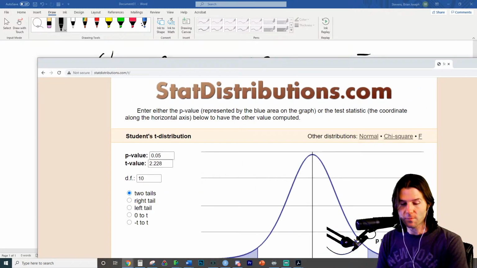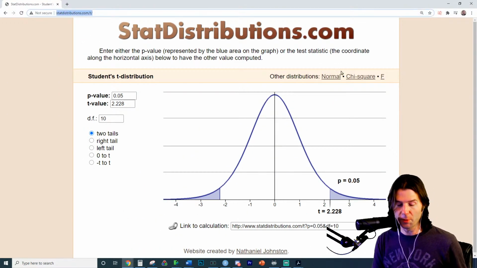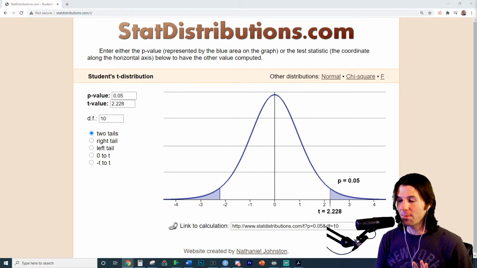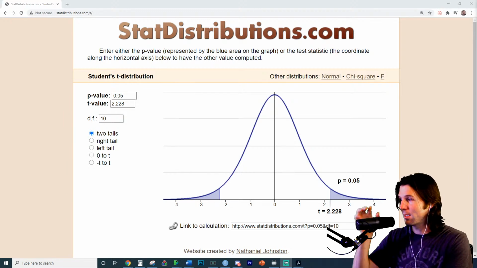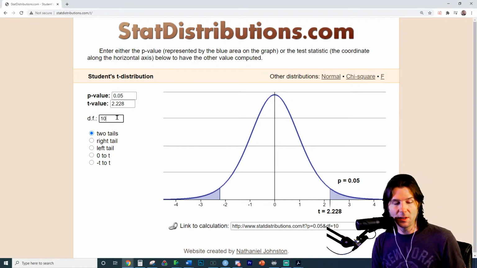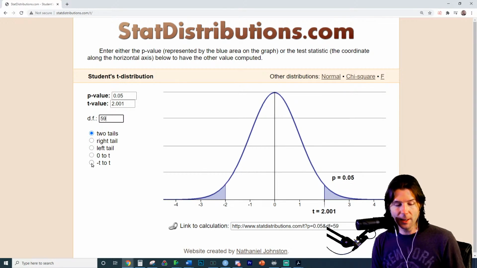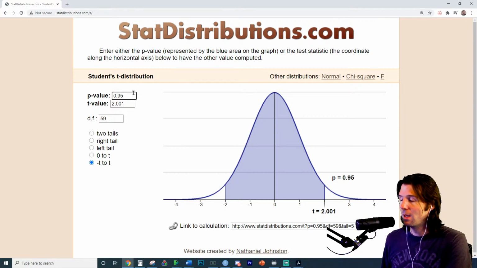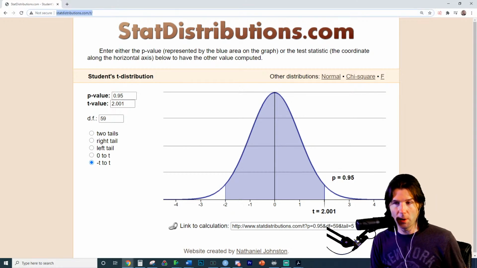Okay. So we have to go to a site like statdistributions.com, or we have to use a t-table. I am not a fan of t-tables. T-tables are just these applets, but you have to look up the numbers. We found out that there were 59 degrees of freedom, and we want to make a 95% confidence interval. So we're going to plot the middle 95%. The t for a 95% confidence interval with 59 degrees of freedom is 2.001.